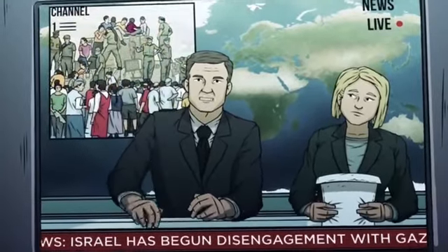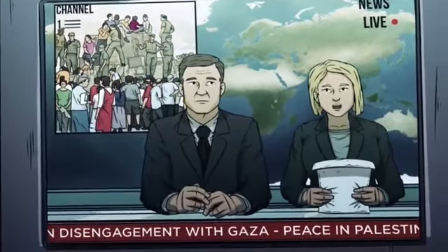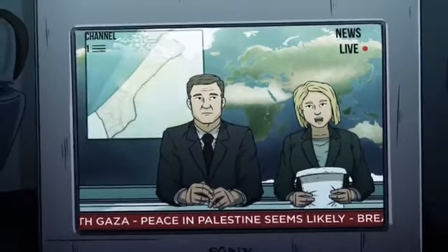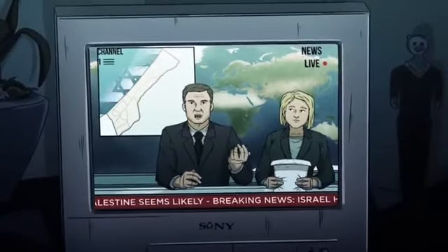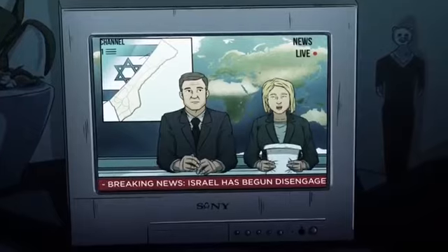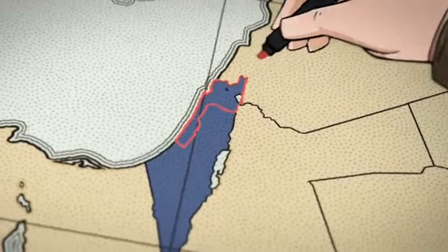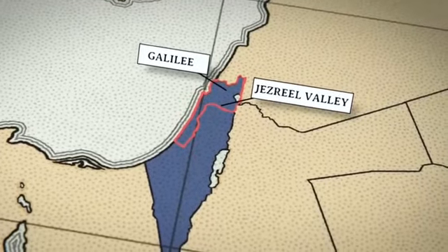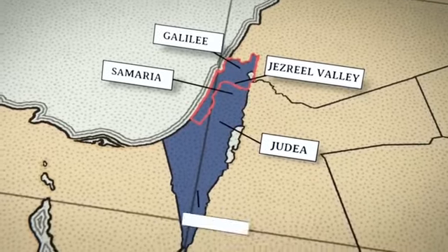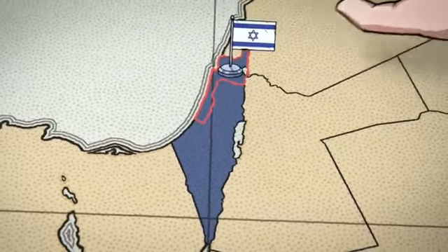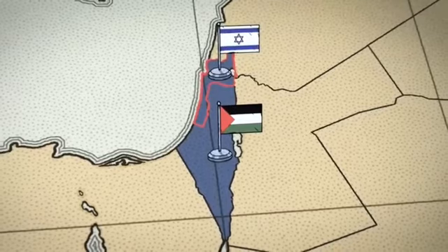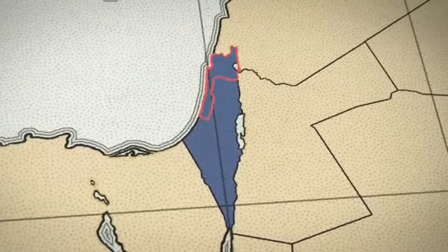The Oslo Accord. In 1993, Palestinian leader Yasser Arafat and Israeli Prime Minister Yitzhak Rabin signed the Oslo Accord, which aimed to reach peace within 5 years. It was the first time the two sides recognized each other.